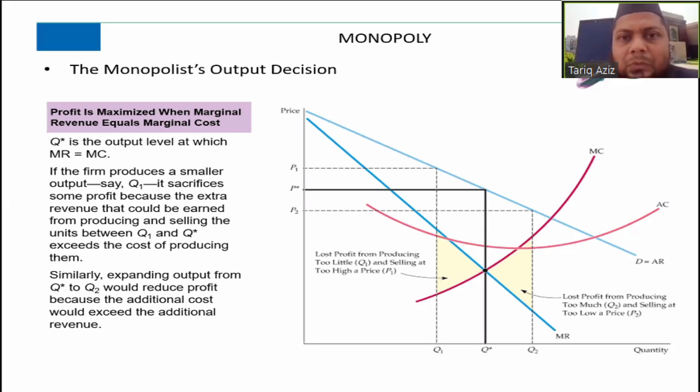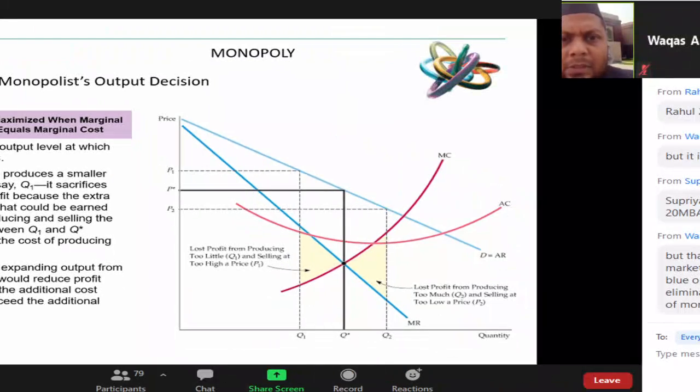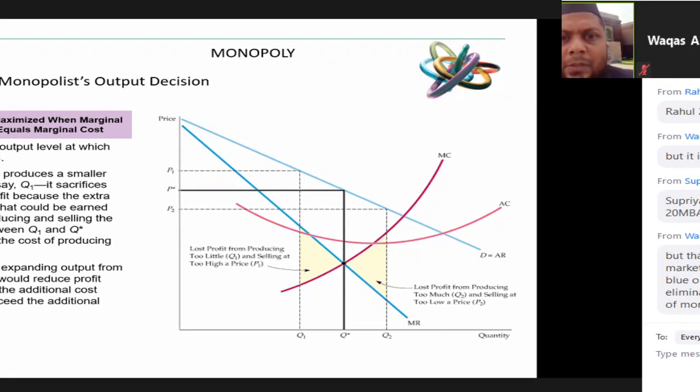So the space exploration market would not be a monopoly market if there are many players in the industry. Of course, your point is good. Waris Hussain is saying that it's not in the business yet. Yes, but people are already booking their journeys to space.